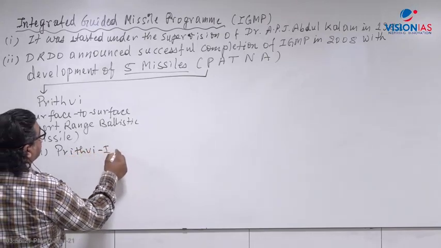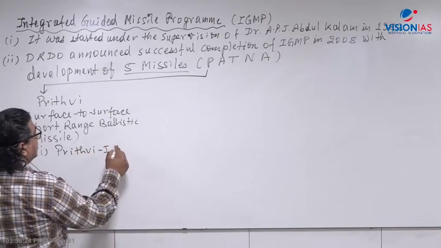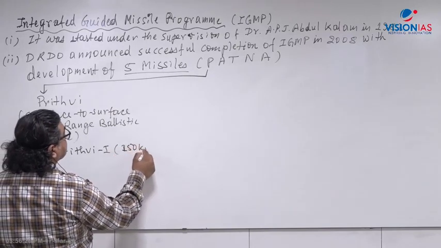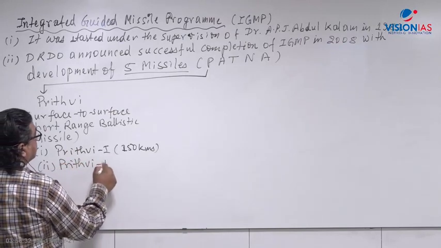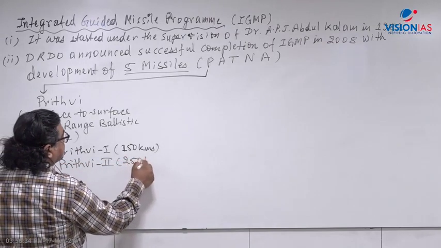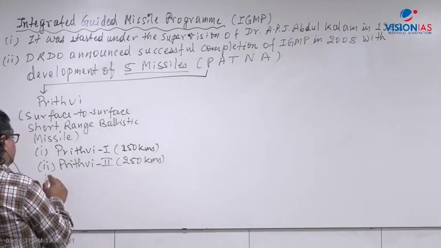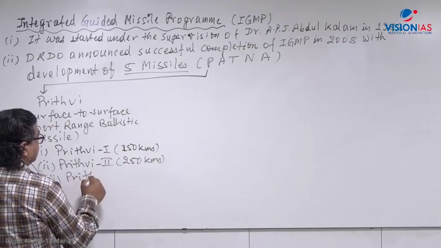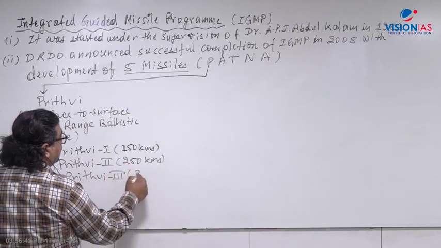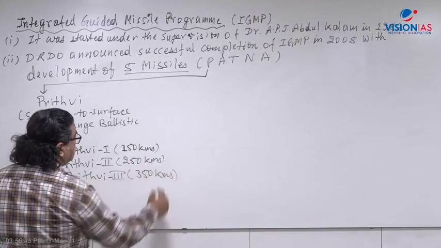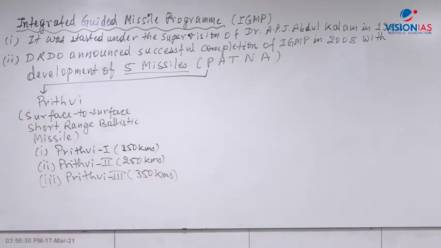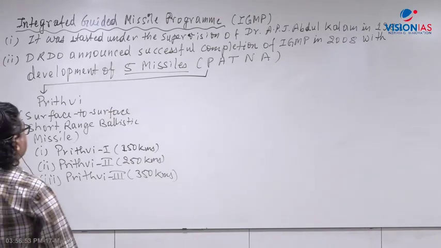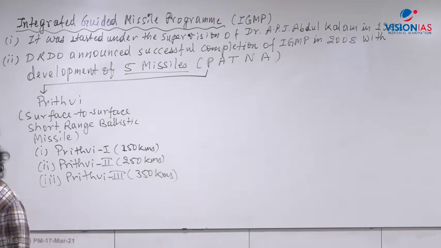Initially we developed Prithvi 1 with a range of 150 kilometers. Then Prithvi 2 was developed, with a range of 250 kilometers. Now DRDO is revising these ranges. Then Prithvi 3, that is 350 kilometers. So initially we developed the Prithvi series with 150 kilometers range for Prithvi 1, 250 kilometers for Prithvi 2, and 350 kilometers for Prithvi 3. But we are now revising the range of each missile.